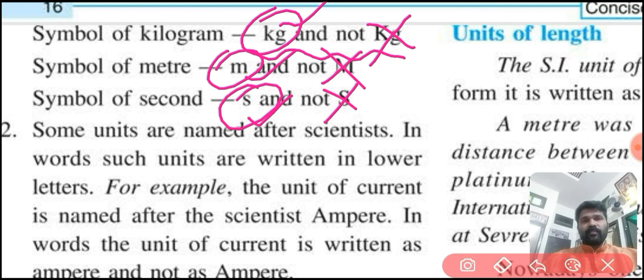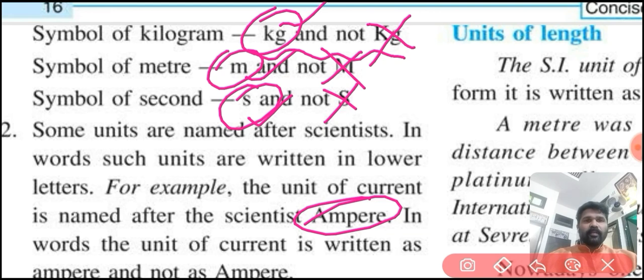Also, some units are named after scientists. In words, such units are written in lower case letters. For example, the unit of current is named after the scientist Ampere.